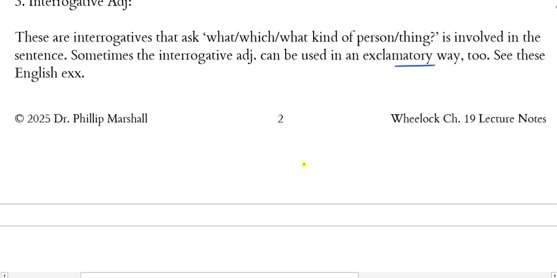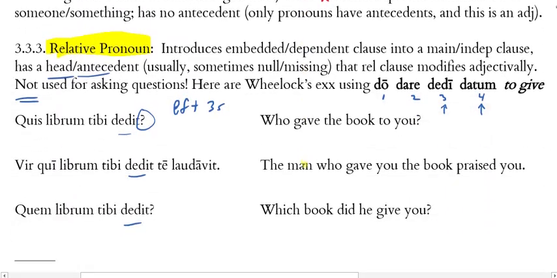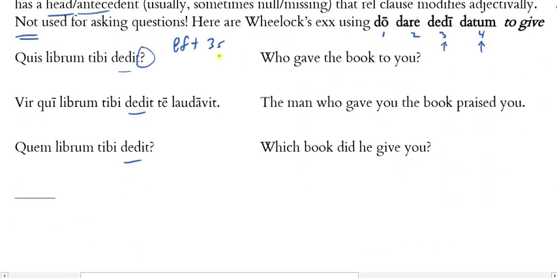So it has to be an interrogative pronoun. Interrogative adjectives are identical to relative pronouns, and since there is no quis in the relative pronoun side, it can't be an interrogative adjective either. It has to be the interrogative pronoun. So I'll just put IP here for interrogative pronoun. Now, notice that that was the nominative masculine/feminine singular form. Okay, so we'll just go masculine singular here for a moment.